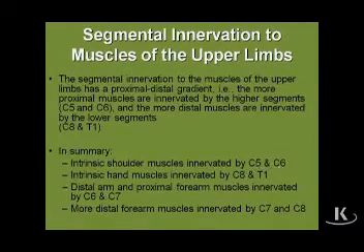Whether it's one of the collateral nerves, whether it's one of the terminal nerves, it will be a C5, C6 innervation. The most distal muscles means the muscles of the hand, and therefore they will be innervated by C8 and T1.